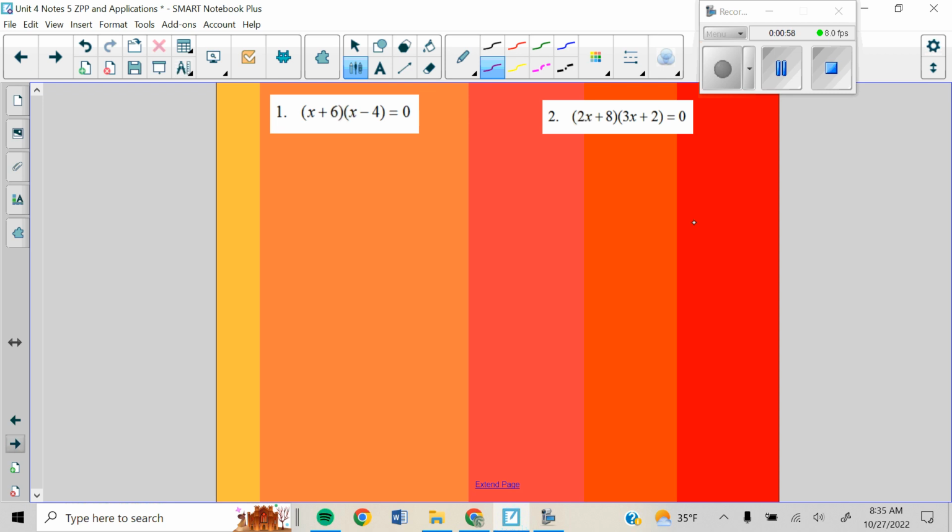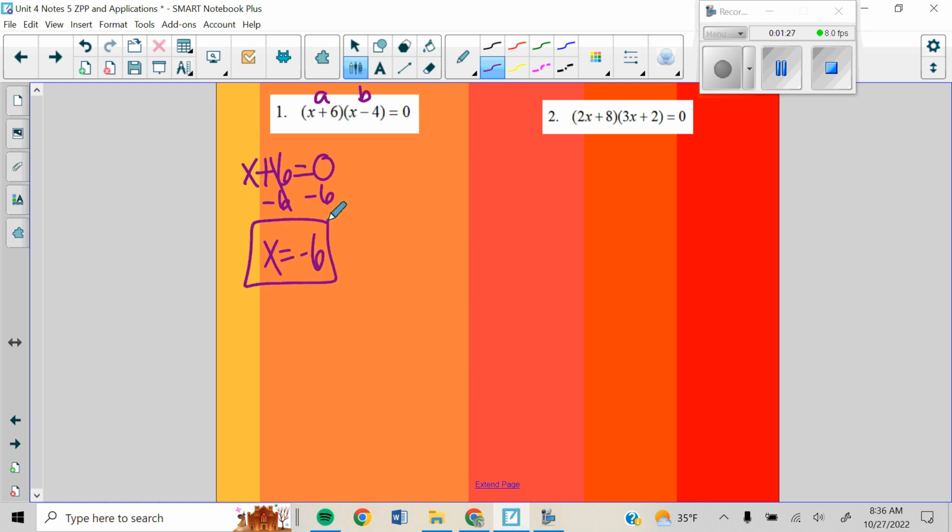So we are going to talk about them as binomials or trinomials. We have here in our first two problems, part A and part B. Like x plus 6 is part A and x minus 4 is part B. So we would say x plus 6 is equal to 0. That says part A is equal to 0. So we're going to solve this, and x would be equal to -6.